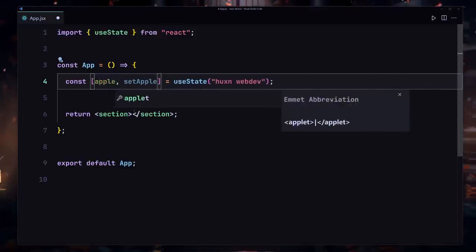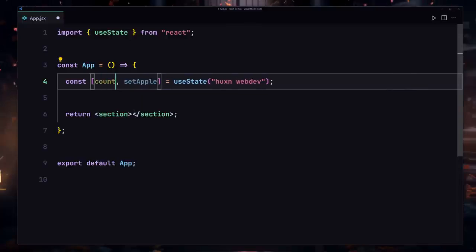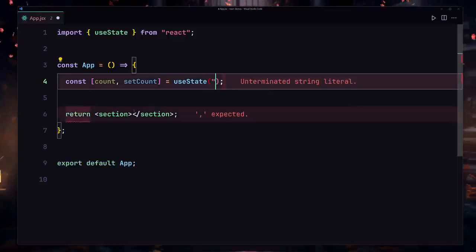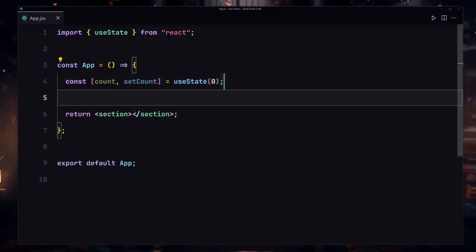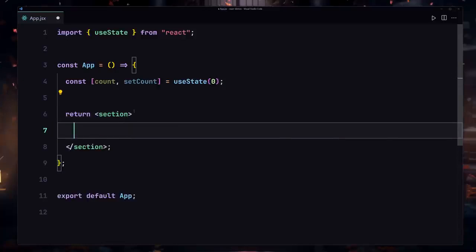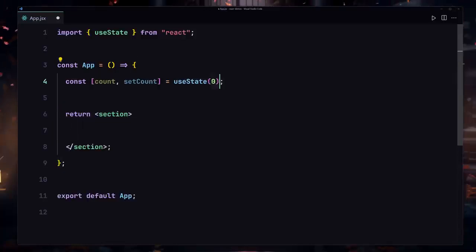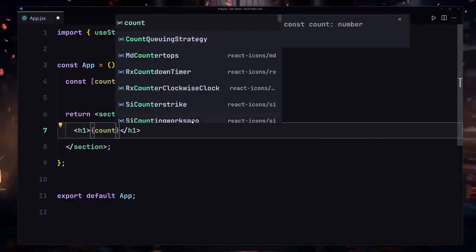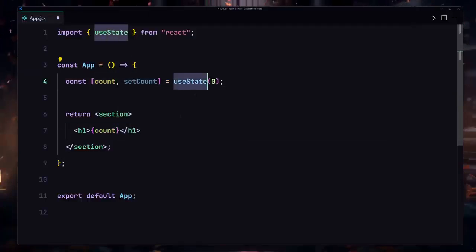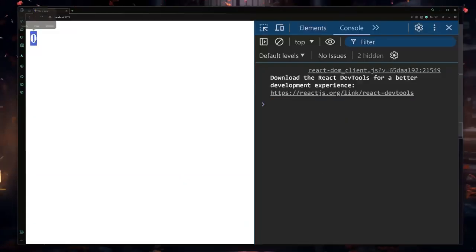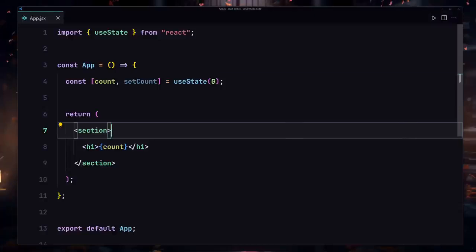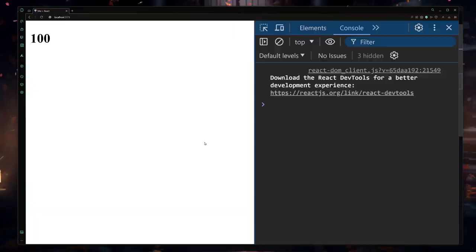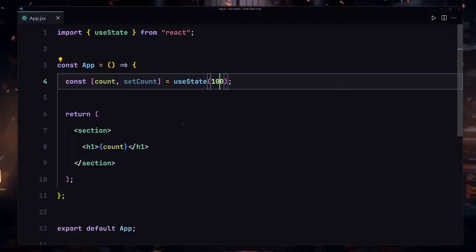Okay, so now I'm working with my count, so I'm going to just pass my count right here, and then the convention I'm going to follow will be setCount. There we go. And the initial value I'm going to specify only 0 right here inside there. And now if I save there, the next thing that I want to do is render what I currently have inside this state. So I'm going to just write my h1, and here I'll pass my count variable which we are now destructuring from our useState. If I save there, as you can see right here, we are now getting this 0, which is looking amazing. If I change that to maybe 100 and save there, we are now getting this 100 right here. So that's amazing.